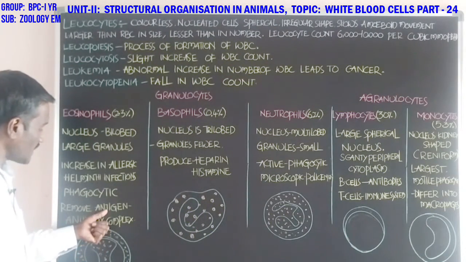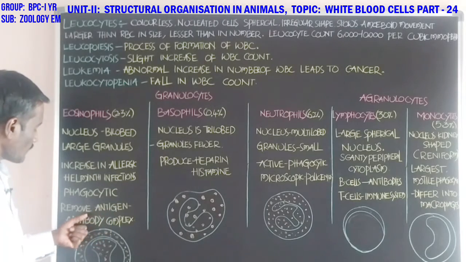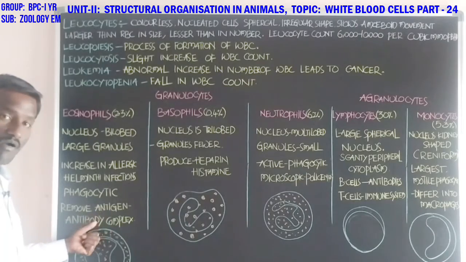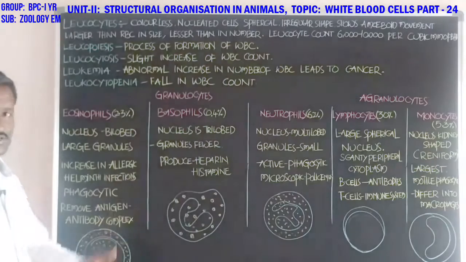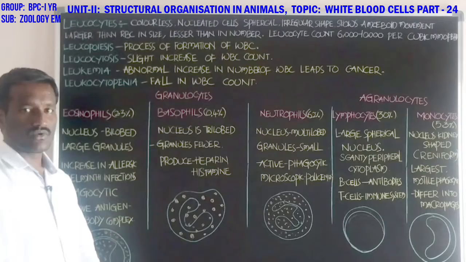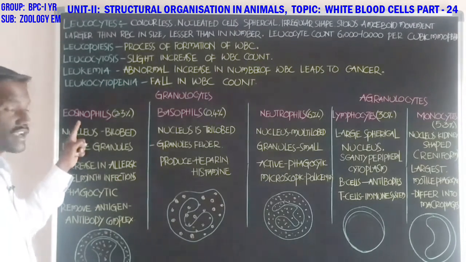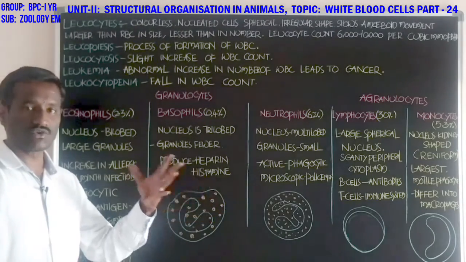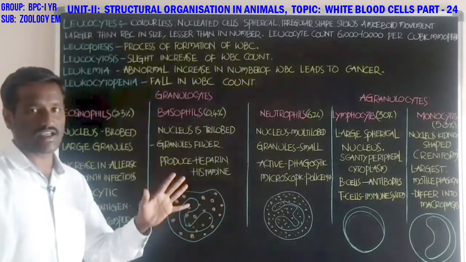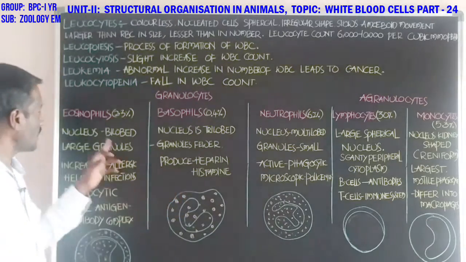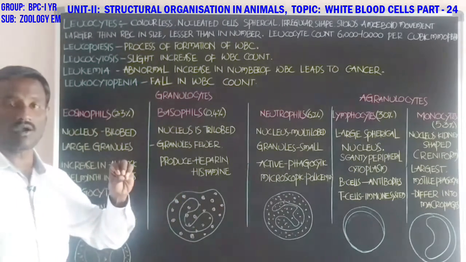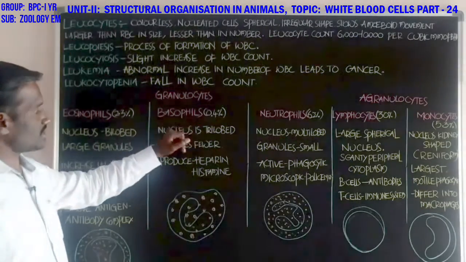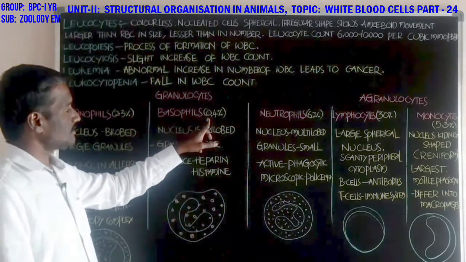Antigen-antibody complexes are removed by the eosinophils. Okay, students, eosinophils take stain with eosin or acidic dyes, hence the name eosinophils, also called acidophils.